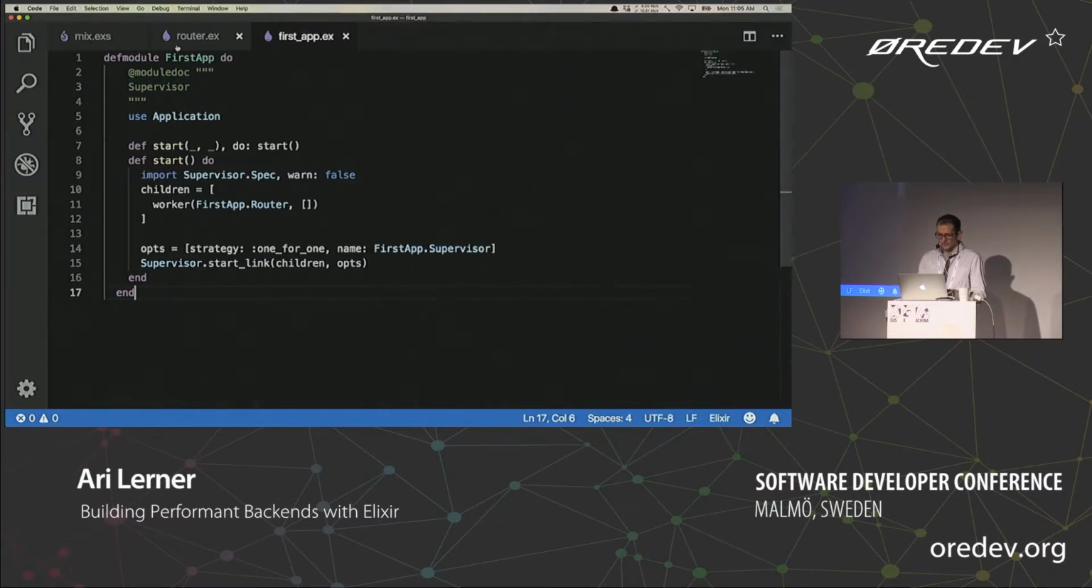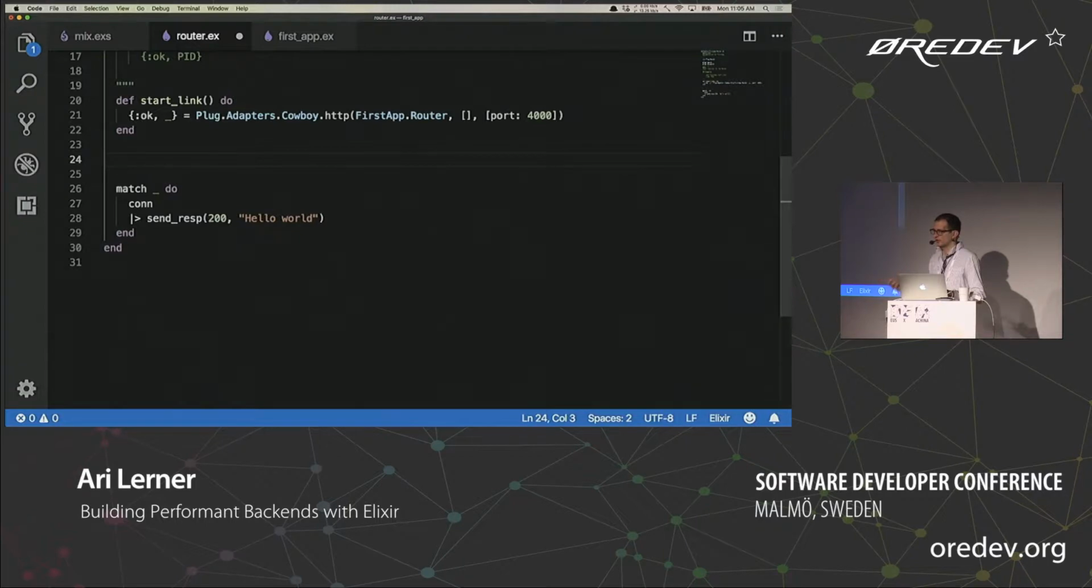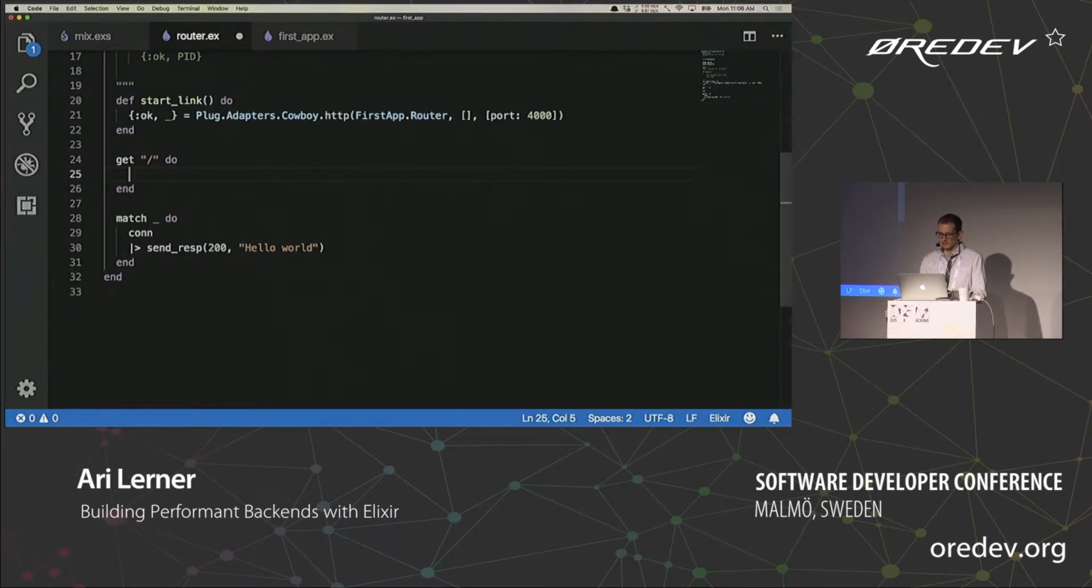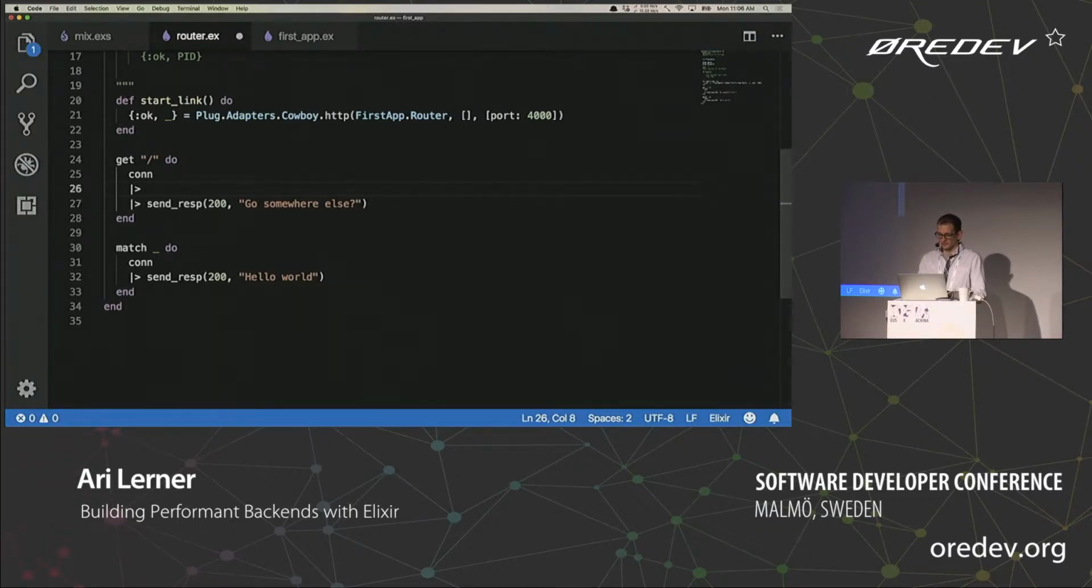And also, one thing I did forget to say, one thing that we do get with plug is not matches, just one function that we get in plug. Another function we get in plug is get, and then we pass the route that we want to hit. And then we'll do the same thing where we send a response, send response 200, go somewhere else. Okay, and let's also set this as set rest content type to application JSON, just for fun.